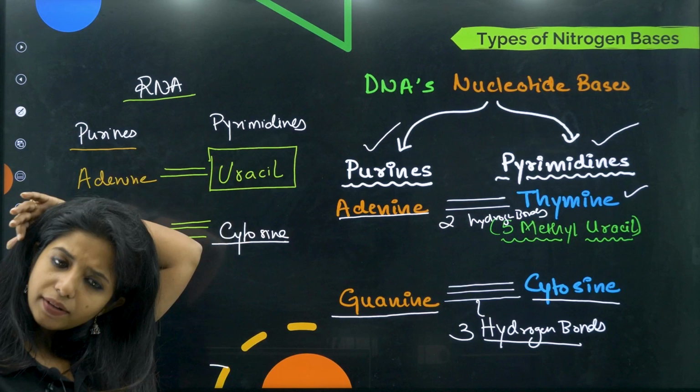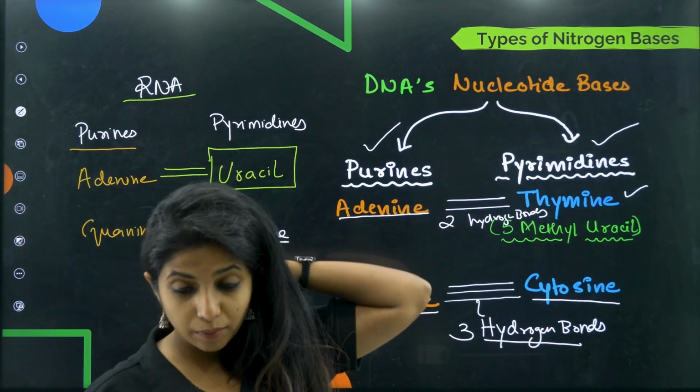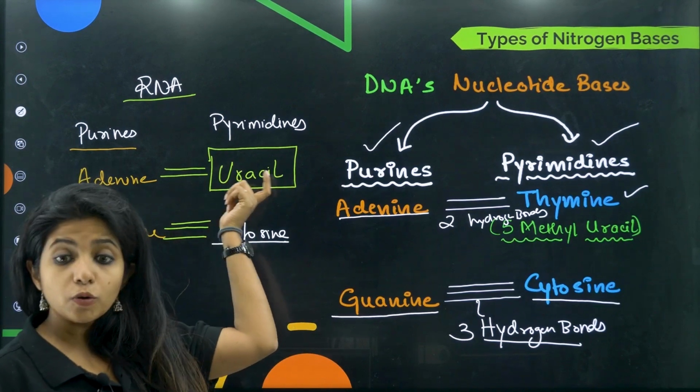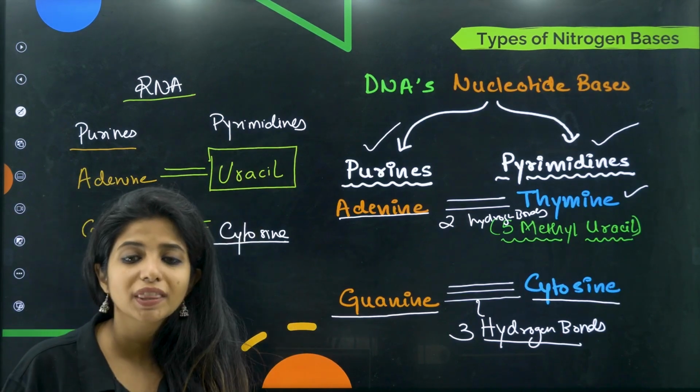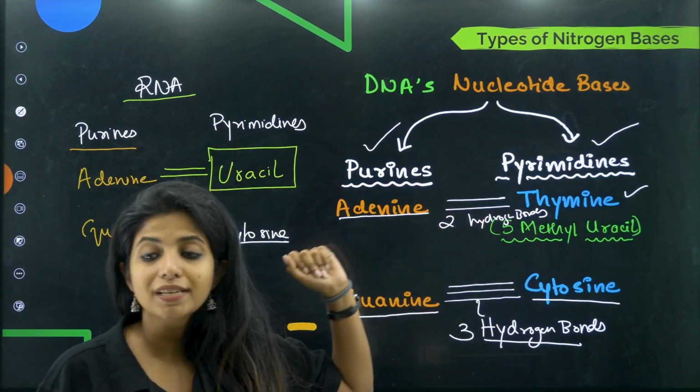Initially RNA was responsible for the formation of DNA to some extent when you study evolution. So the basic thing that initially came was uracil, but since uracil was not that stable, it was replaced by something else that is known as thymine.